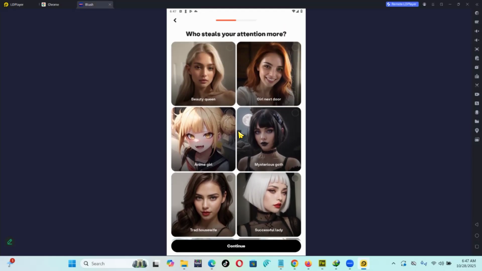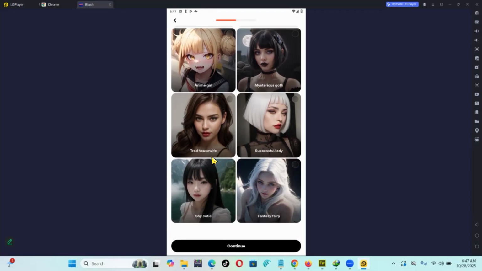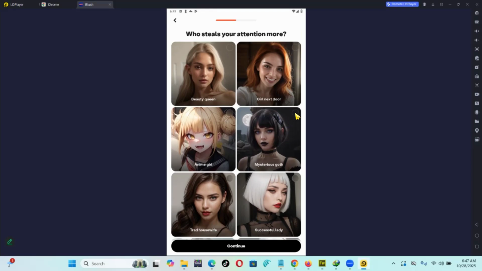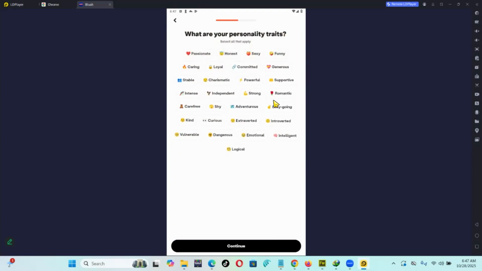Why the AI is asking all this is they want to know the personality that you are into. Housewife, shy cutie, fantasy fairy, successful lady, mysterious. I think let me go with this. I think you can select more. Beauty queen, I think let me leave it now. So let me go with this. Okay, then you continue.